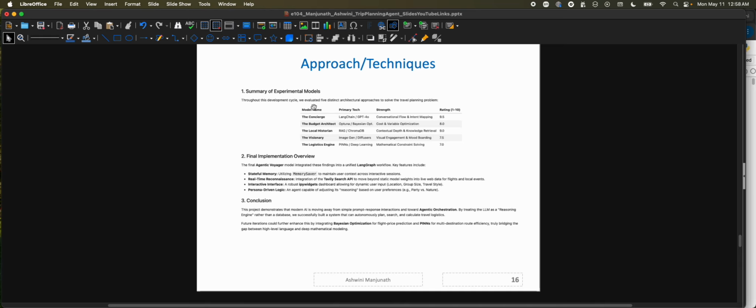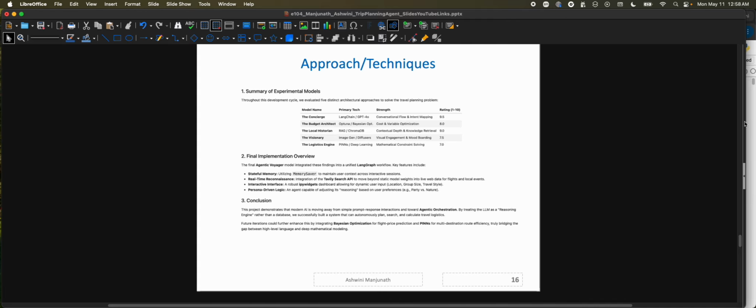Then I tried and compared all the models with the ratings and then the implementation overview. Basically, this project demonstrates that the modern AI is moving away from a traditional trip itinerary response or a simple prompt response interaction towards the agentic orchestration.